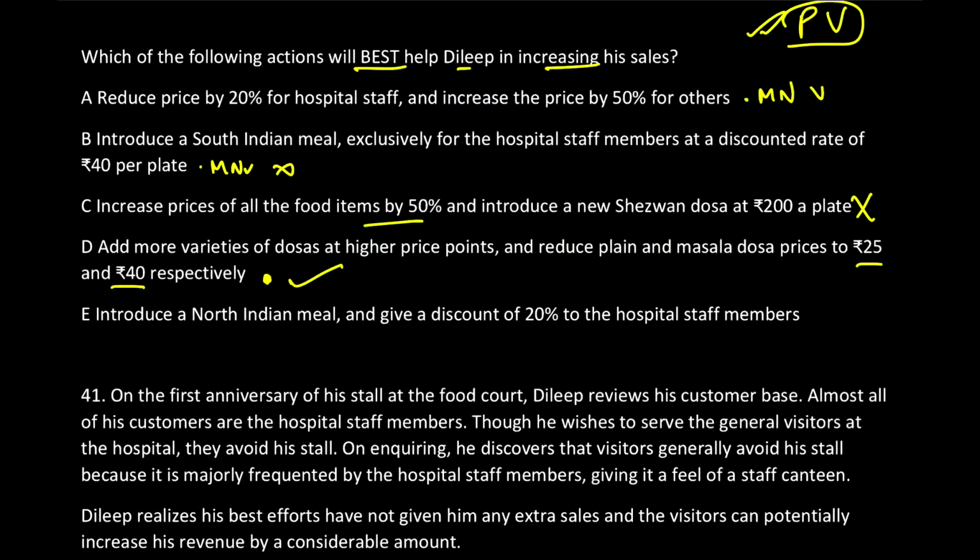So ये दोनों तो हटा देते हैं क्योंकि maybe not का चक्कर है. Then we come to option E. Look at this. Introduce a North Indian meal and give 20% discount. Changing the forte is not a good choice because it may or may not be working. So therefore, we go with the option D as the correct answer.